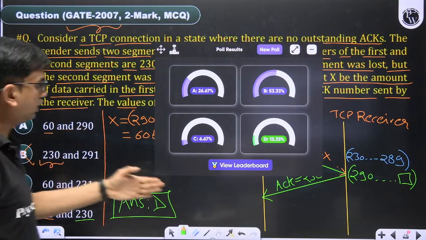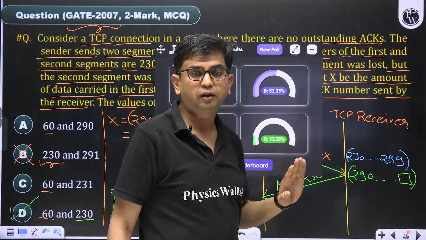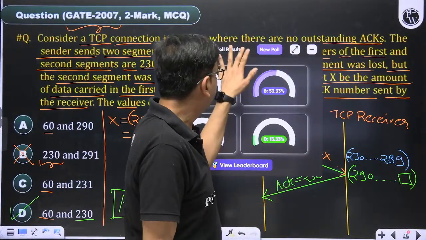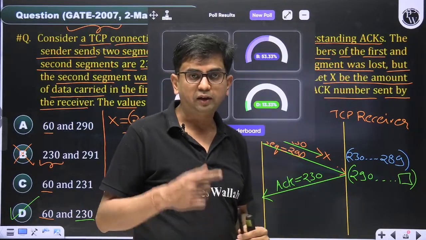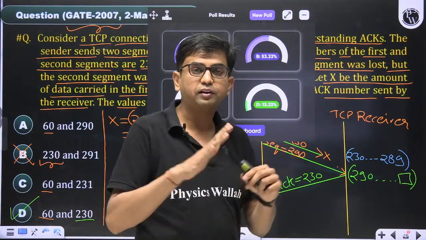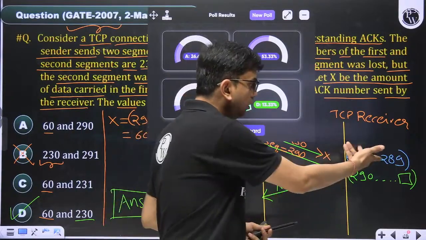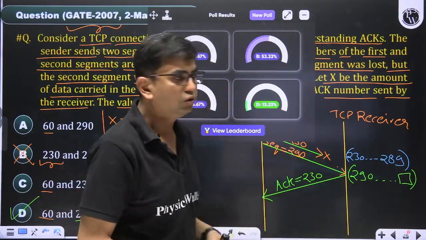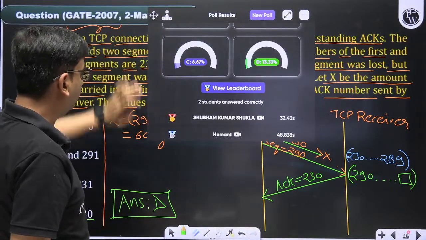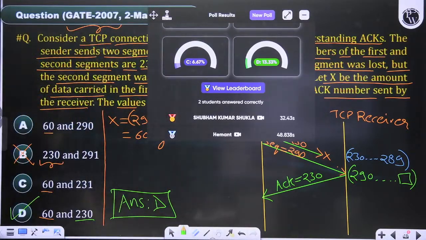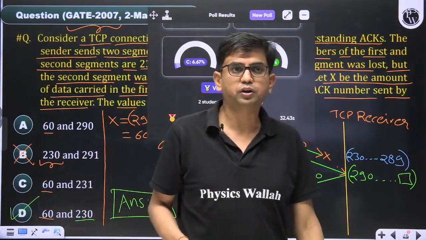So 290. If we are sending 290, it is saying that till byte 289, everything is clear. But that particular segment is not received here. So the correct answer of this question is D. Only 2 people have given the correct answer, Shubham and Hemant. Maybe I have given less time to solve this question.